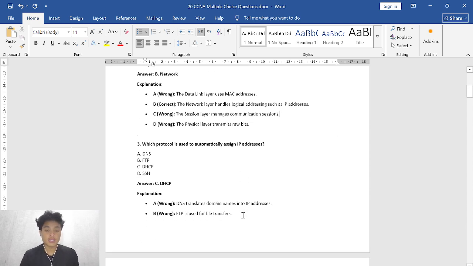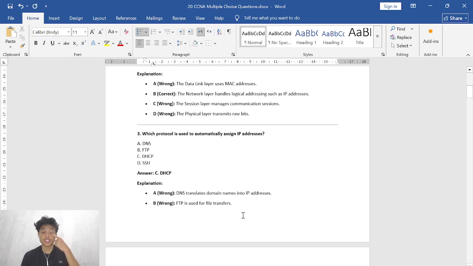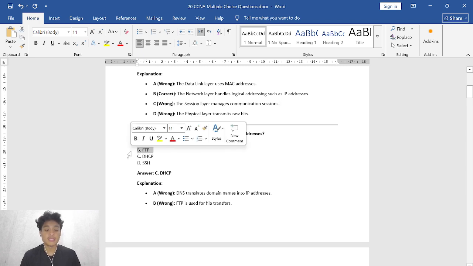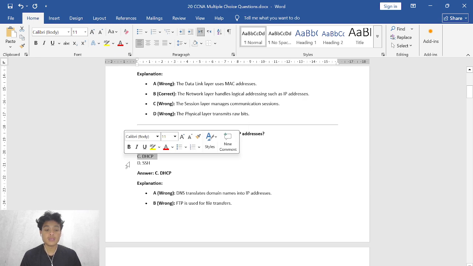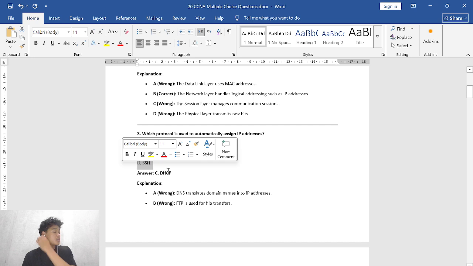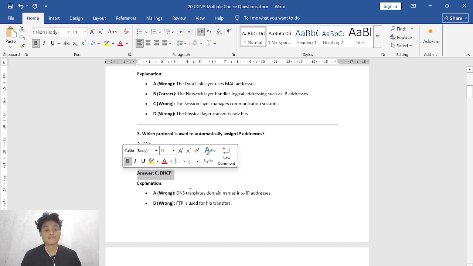Okay, and then let's get into the third question. Which protocol is used to automatically assign IP addresses? A, DNS. B, FTP. C, DHCP. D, SSH. So the correct answer is C, DHCP.